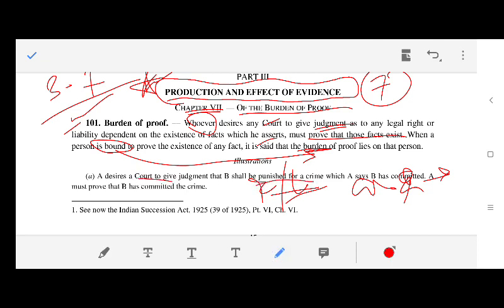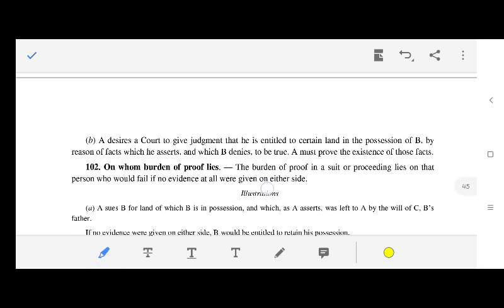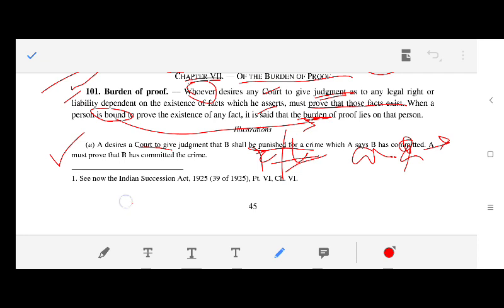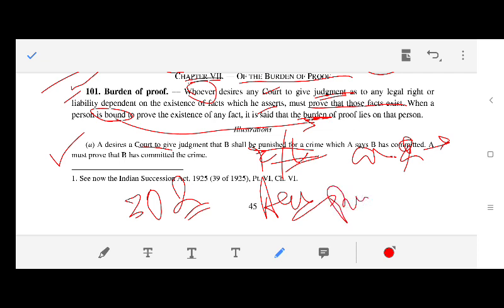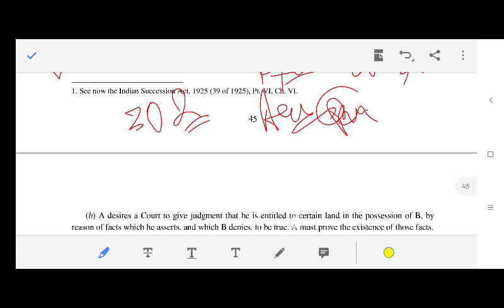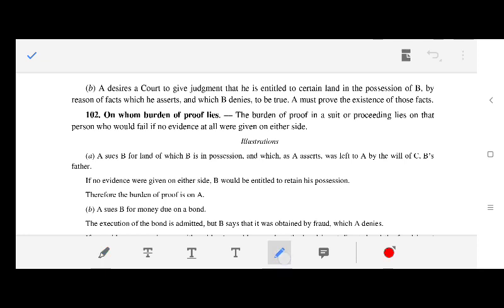for a crime which B has committed. A must prove that B has committed the crime. I can make this illustration a little better, like Section 302, the accused of some crime. Then comes another illustration: A desires a court to give judgment that he is entitled to certain land in the possession of B, by reason of facts which he asserts, which B denies. One asserts and another denies. So A must prove the existence of those facts. So one example is criminal, one example is civil.